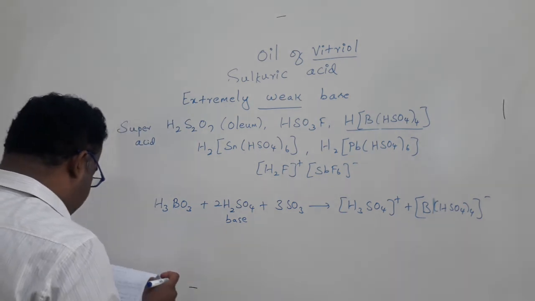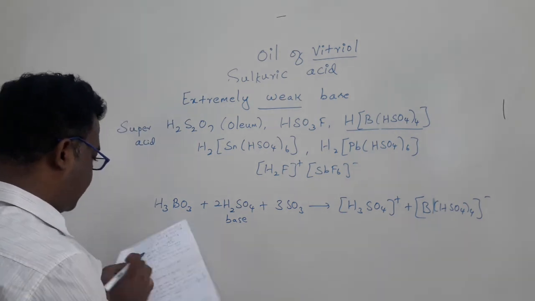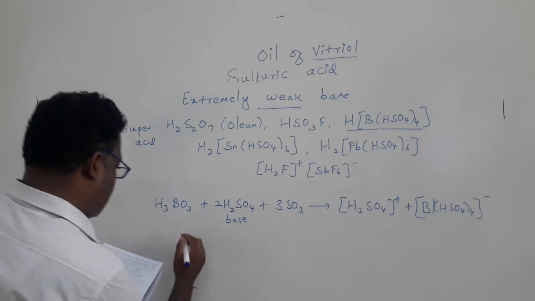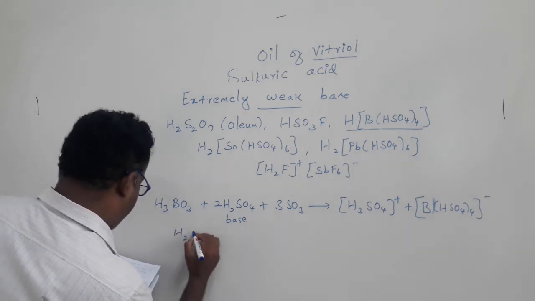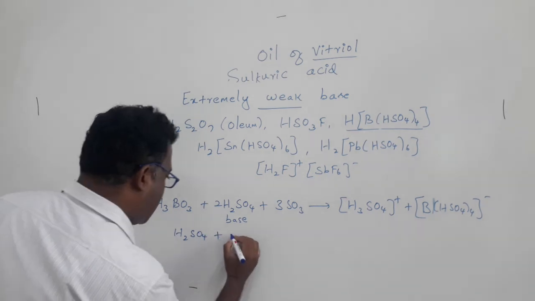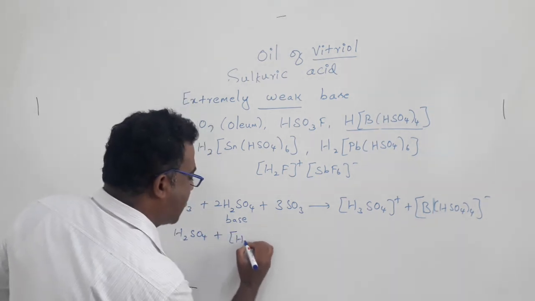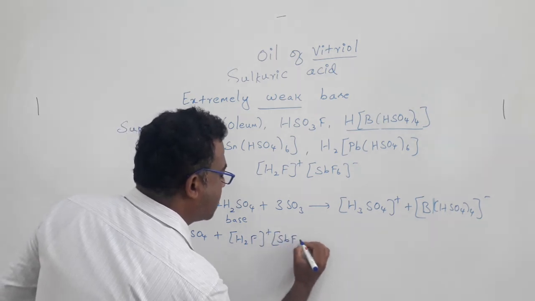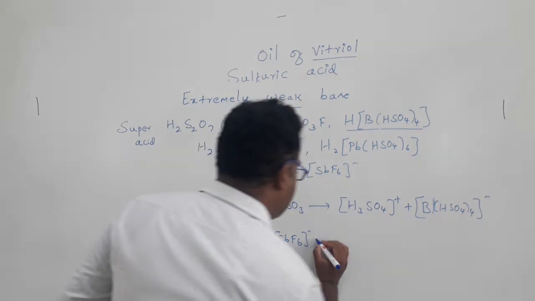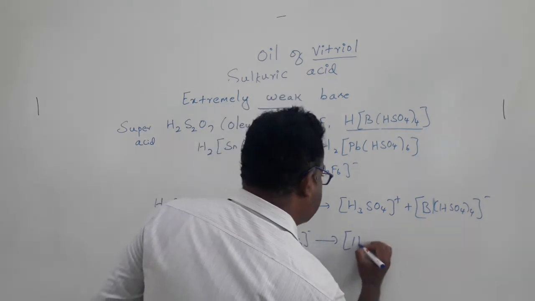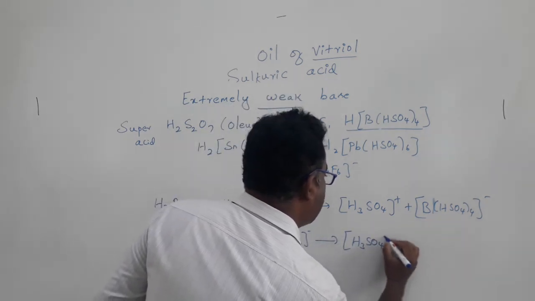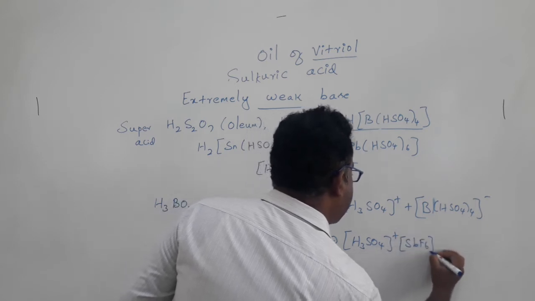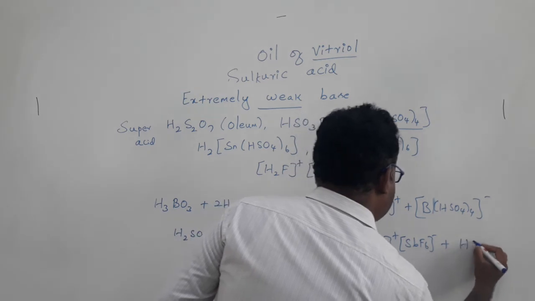I will give another example also. If you react sulfuric acid with magic acid H2F+ SbF6-, then we can get H3SO4+ plus SbF6- plus HF.